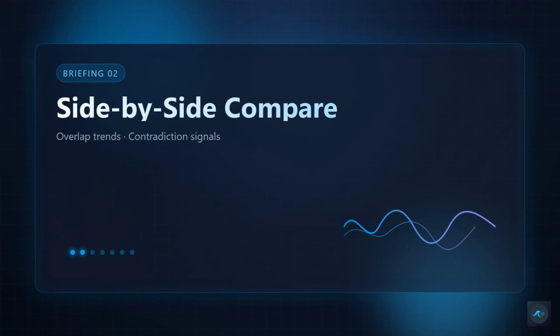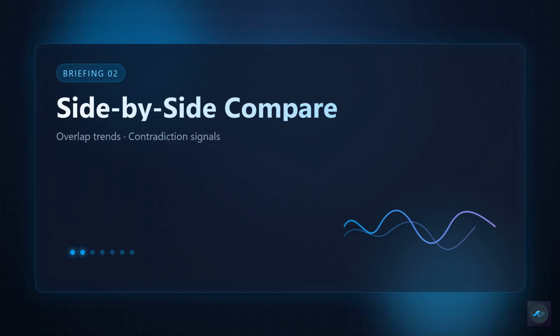Now compare day 1 and day 2 side by side. Look for overlapping trends, those are your hottest topics. Look for contradictions, those make great video angles. 2 days of data beats 1 every time. Step 2, spot the overlap trend.